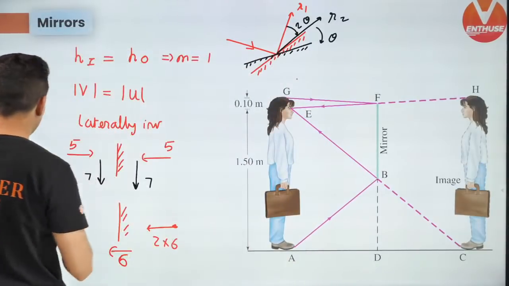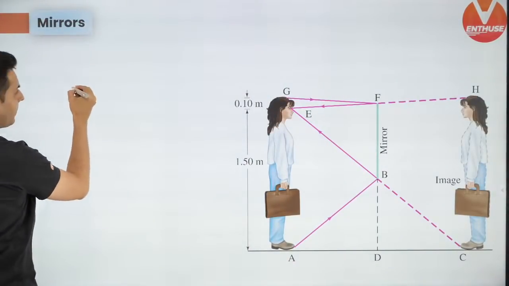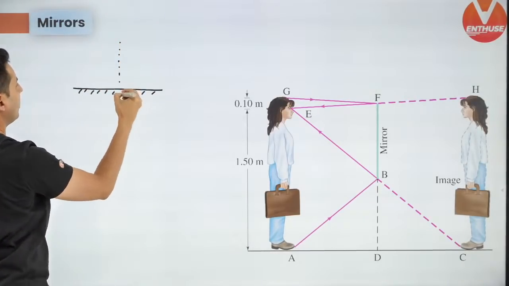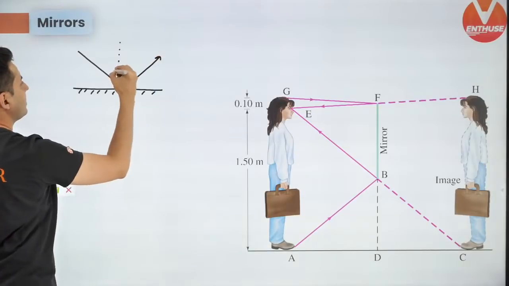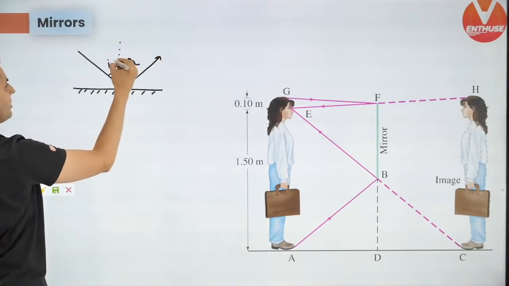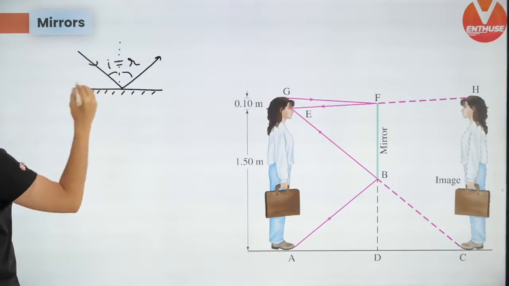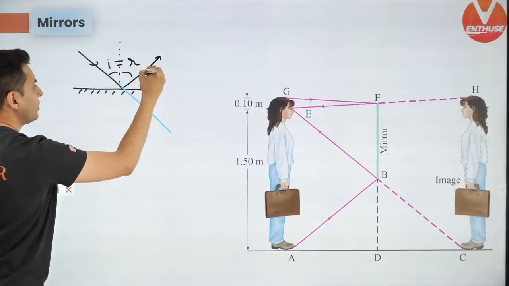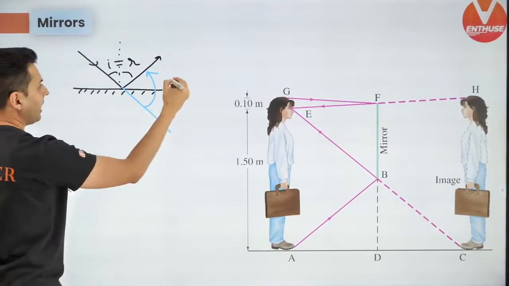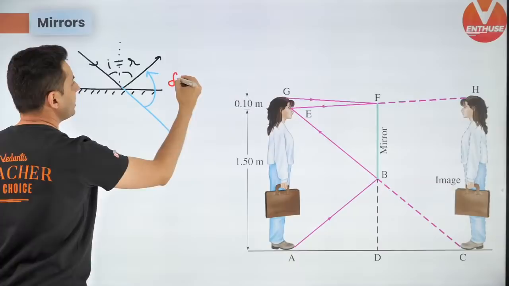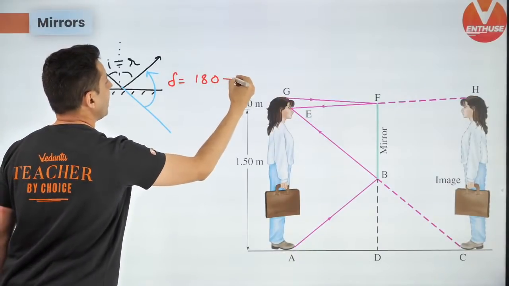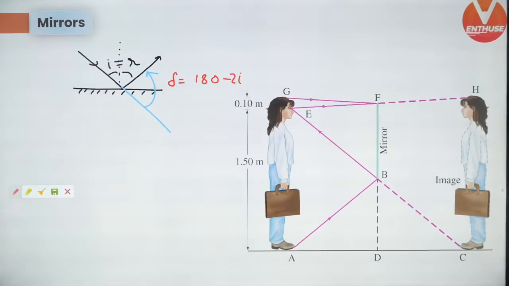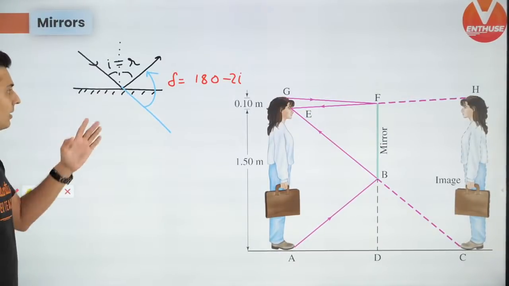Next up, if you have a mirror and I draw a normal, and this is the angle of incidence, this is the angle of reflection, we know both of them are equal. The next thing is, the ray wanted to go straight, but it has got deflected, so that angle of deflection is always 180 minus 2i. All right, so this is also very important. 180 minus 2i is the angle of deflection.